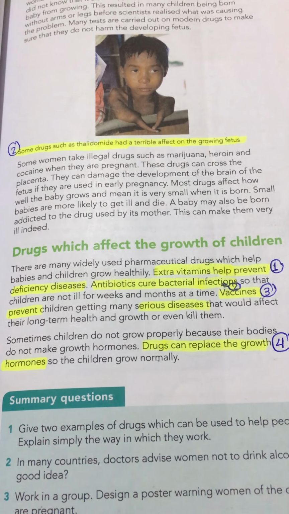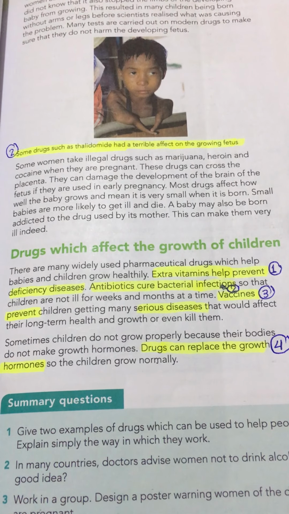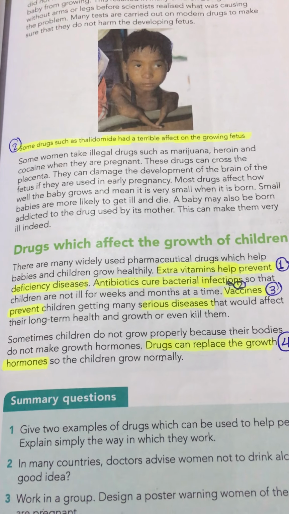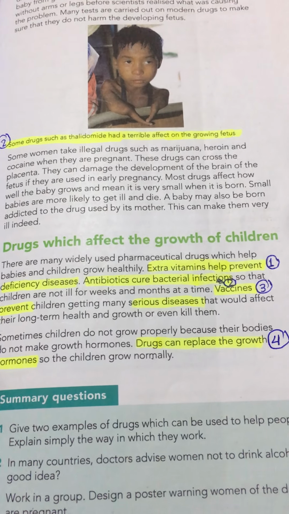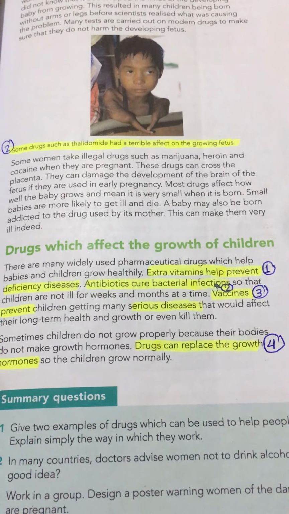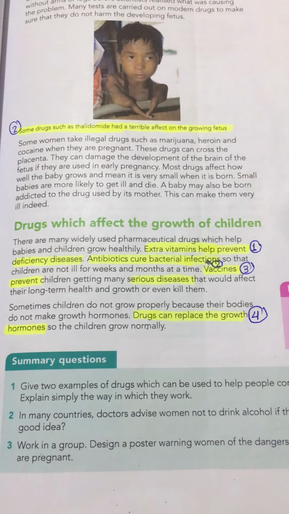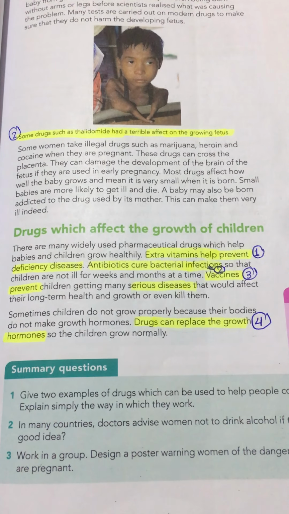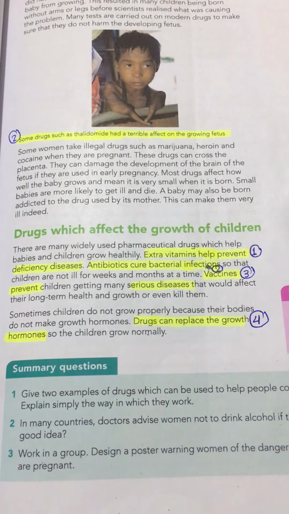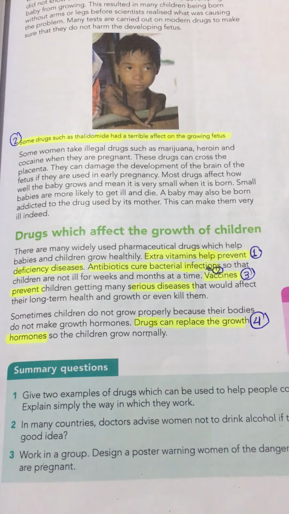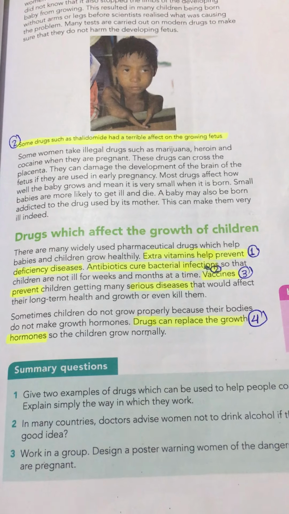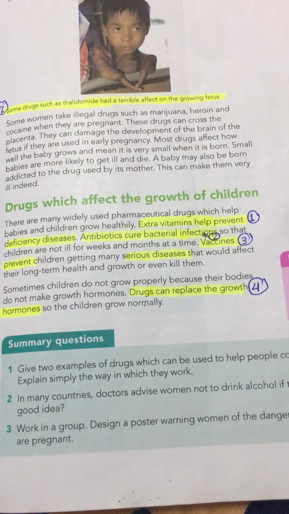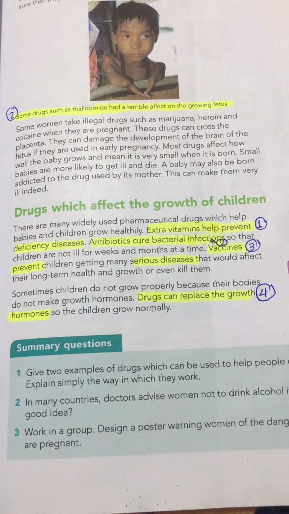Number 3, we have vaccines. You know that vaccines prevent serious diseases. So vaccines also are important for the growth of children. The last one is drugs that can replace the growth hormones. Some children lack hormones, so if they are given these drugs, the drugs can replace the growth hormones. Okay, so the children grow normally.